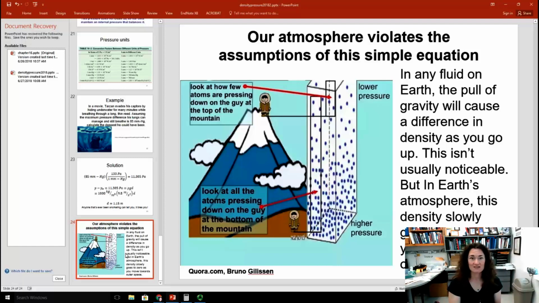In that case, the changes in density as you go up in altitude can be quite significant, right? Atmospheric pressure is very different at sea level from how it is, say, up in the mountains somewhere, okay? The density is going to slowly go to zero as you move towards outer space. And that causes big differences in pressure as you change big differences in altitude.